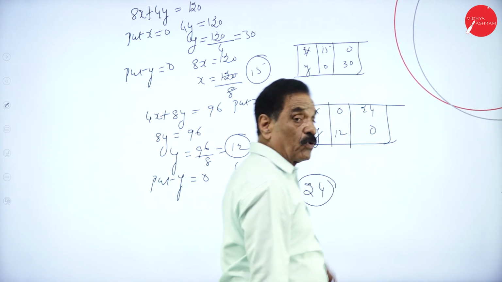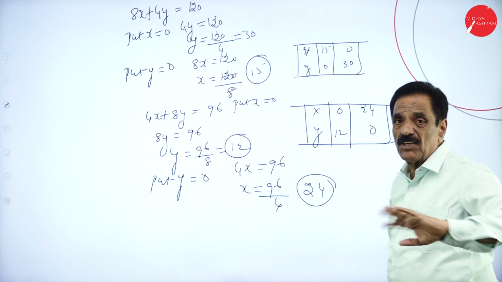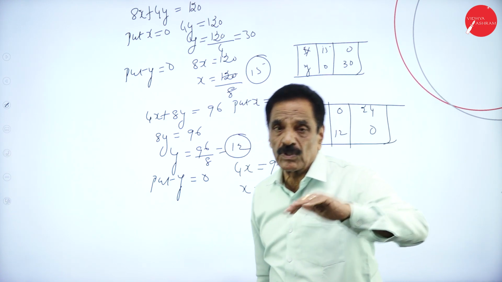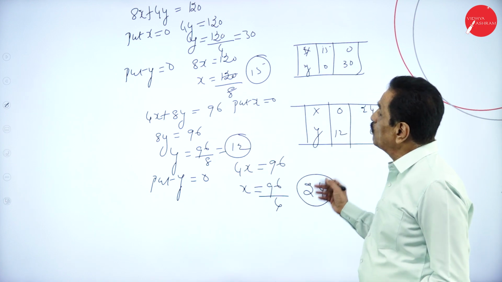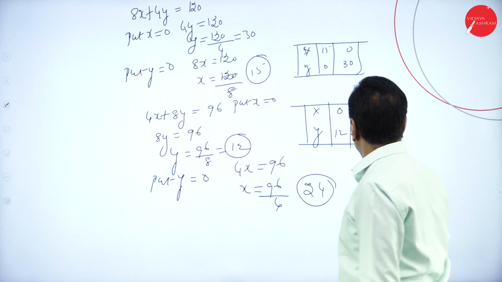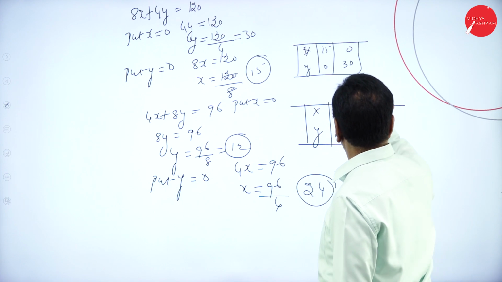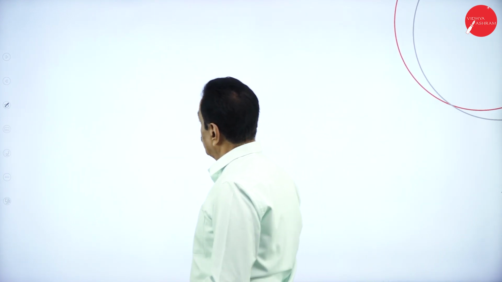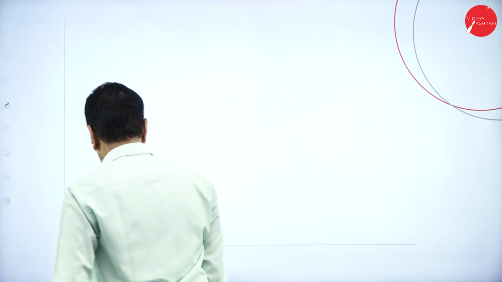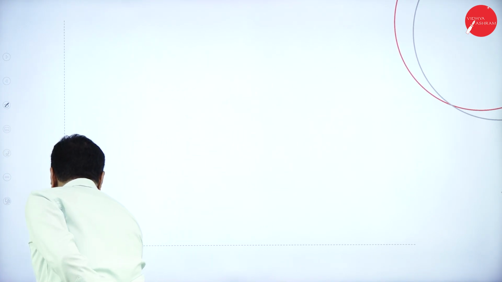Second equation, 24, 12. So alternatively you have to put x is equal to 0. What's the y value? Put y is equal to 0. What's the x value? That should be put in. Which is the highest value of x? Y is 30. X is 24. Here 24.